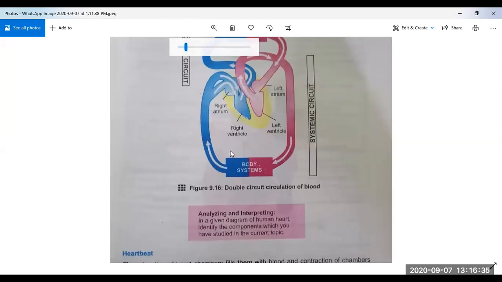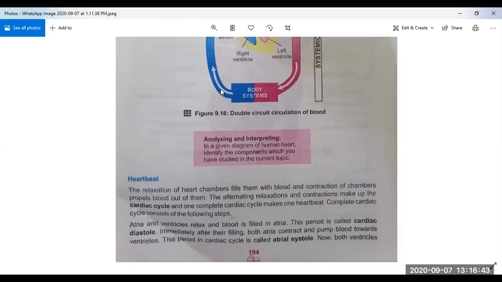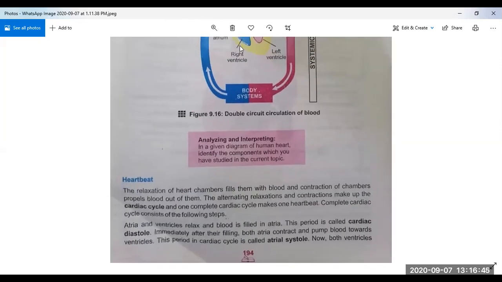Okay, beta, you can see on the screen. Today we will start our topic from heartbeat. This is heartbeat. How does our heart work? The function of heart which we have discussed in our previous lecture, that our heart consists of four chambers. Upper chambers are called atrium and lower chambers are called ventricles.